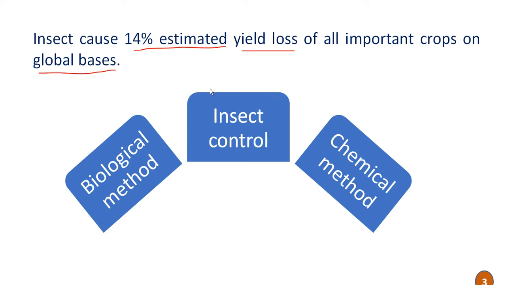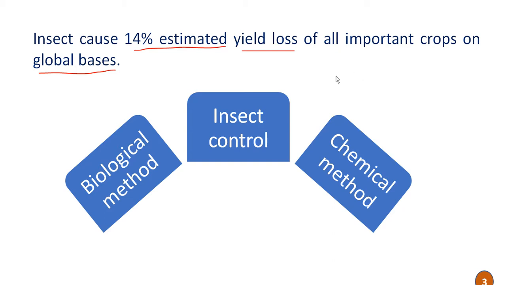So these insects have economic importance and cause huge losses to our crop plants, either by feeding or sucking cell sap and eating away various plant parts, like tissue feeding or cell feeding. And these insects also cause yield losses through the transmission of various diseases, that is, they act as vectors in different diseases also.